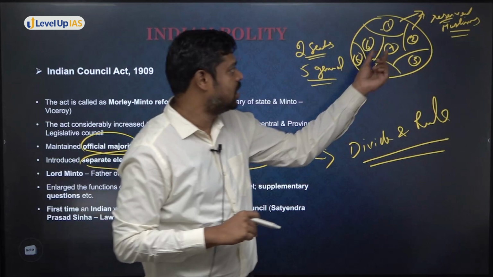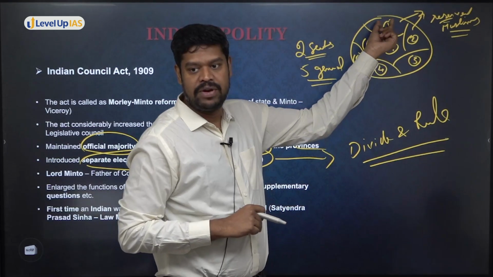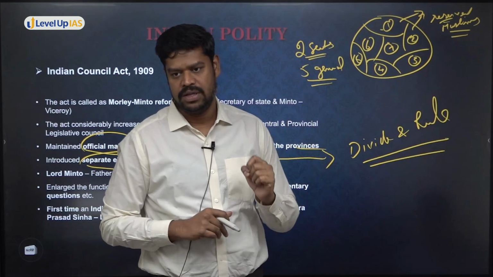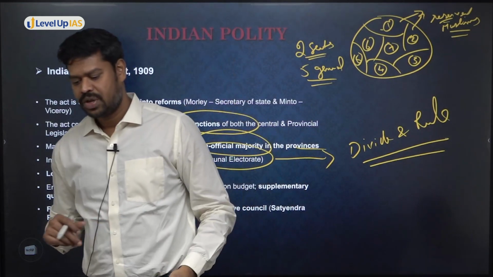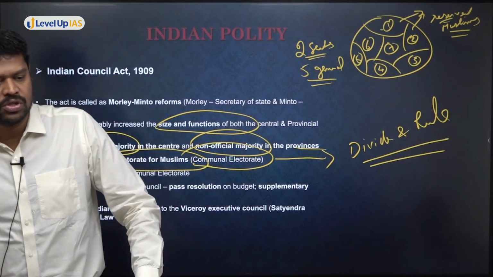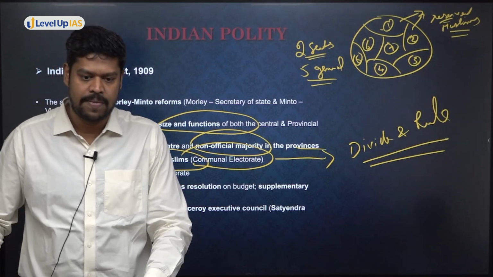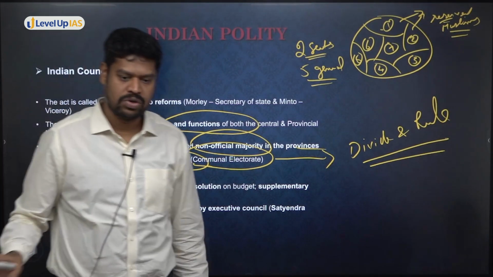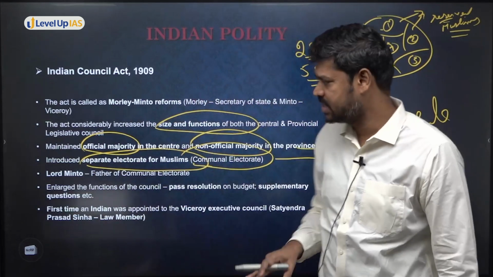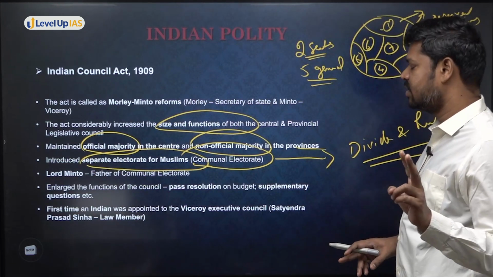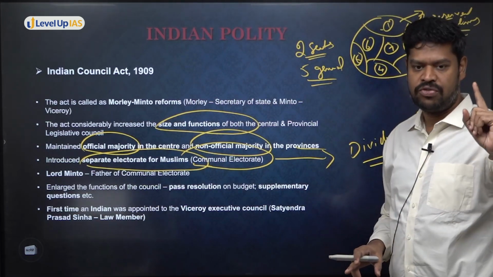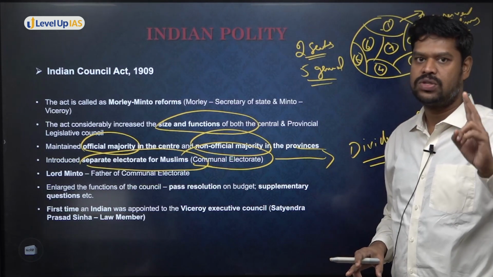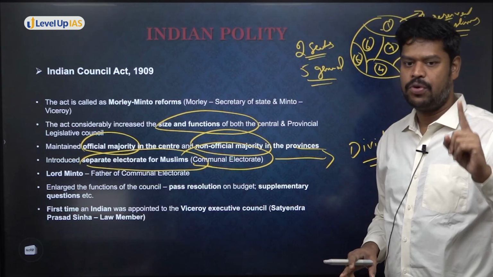There will be a discrimination between Muslims and non-Muslims in these constituencies, which was not liked by the Indian National Congress. But anyway, the Indian Councils Act brought in a system of communal electorate. And therefore, who became the father of communal electorate? It was Lord Minto. Is it clear? For the first time. So for 2 things, it is very significant: one, the system of direct election, although there was limited adult franchise, and also the system of communal electorate.